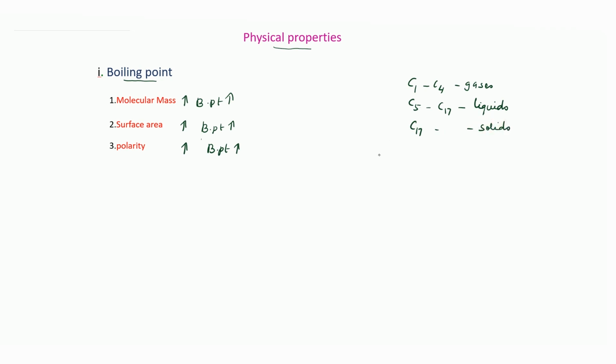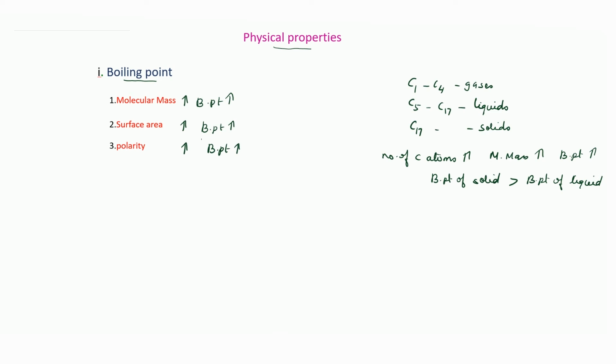So here the number of carbon atoms increases. As the number of carbon atoms increases, molecular mass increases. So as the molecular mass increases, boiling point increases, because the boiling point of solid is greater than the boiling point of liquid. Therefore, the boiling point increases as the molecular mass increases.